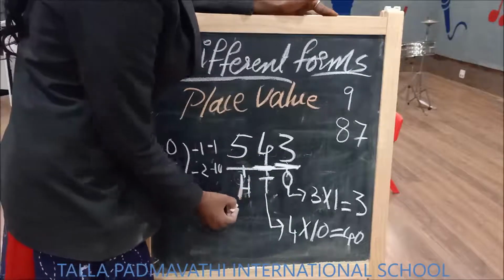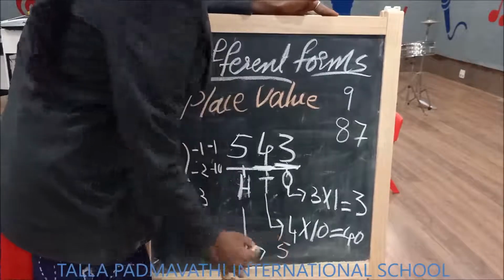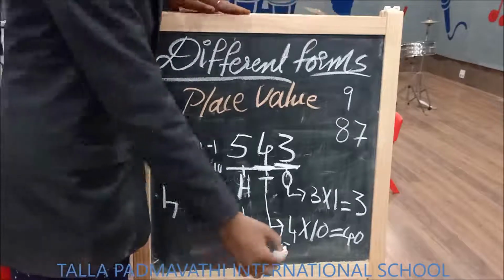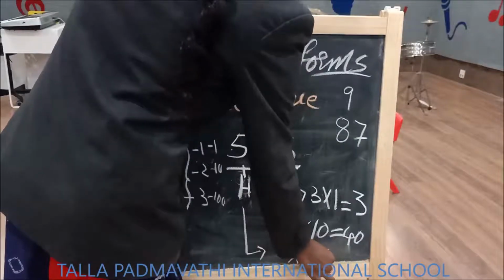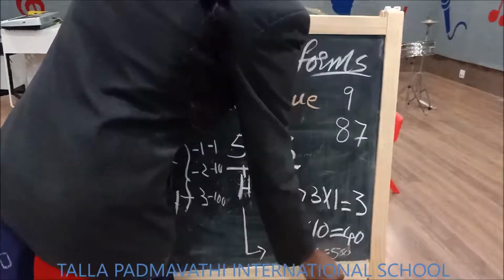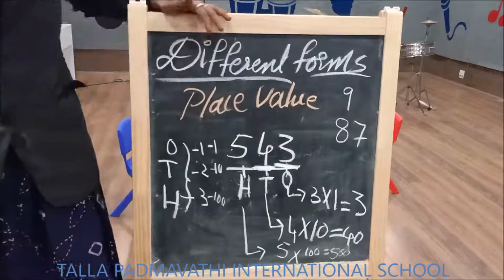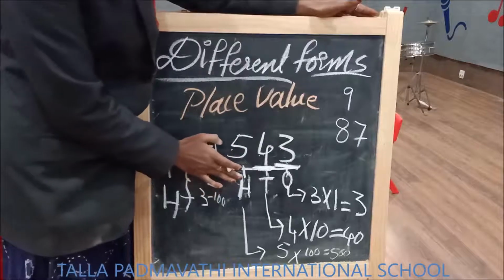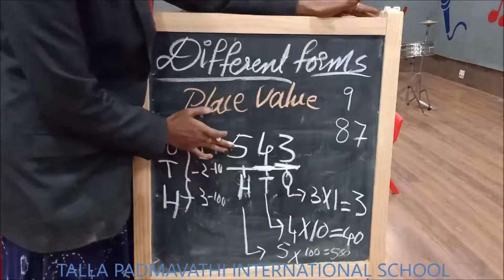Now in the same way, what is the place value? What is in the place of hundreds? 5. And can you tell me what 100 represents as? 100. So 5 into 100 is equal to how much, children? 500. Okay. So you should not tell me the place value of hundreds is 5. You need to tell it's 500.